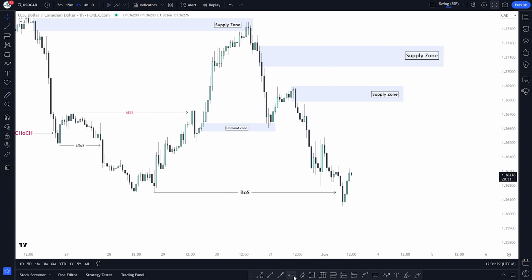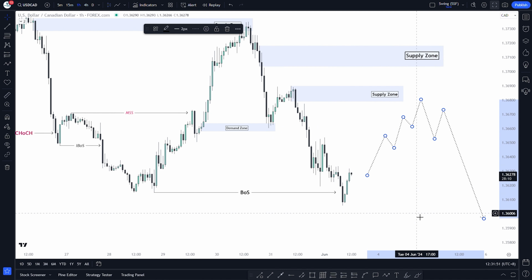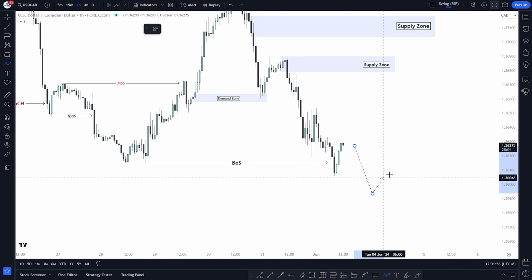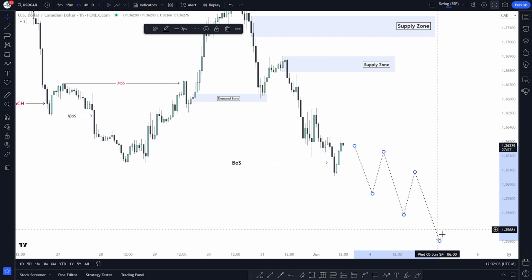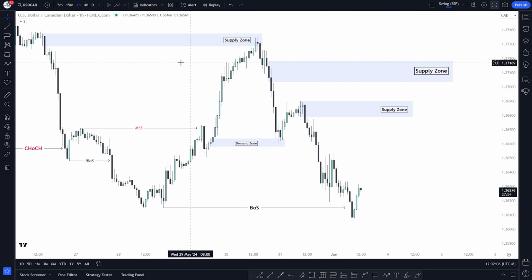Going back to our H1 analysis, what are we expecting from USDCAD this week? As this is Monday, we're expecting a false inducement as a pullback to trap traders and mitigate all of these supply zones, switch internal bearish structure to continue its bearish run once again. We also have to keep in mind that the market may not give us a deeper pullback and continue to go down, mitigating the zones that caused the break of structure. Let's see how the market unfolds this week for us.